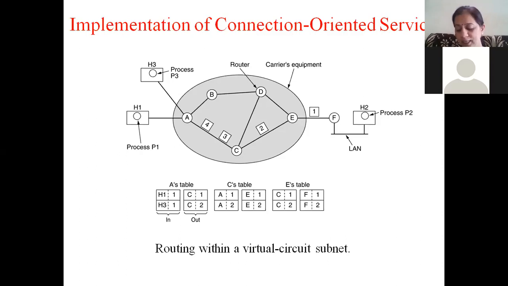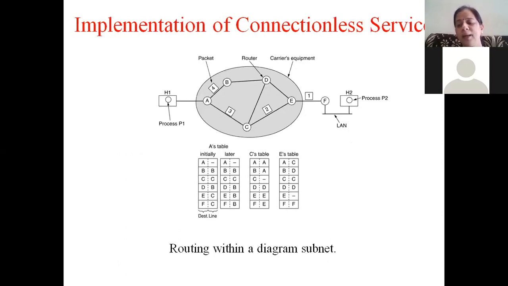But if it is connection less service, then every packet that comes to the router will be independently routed. Every packet is taken up by the router, the destination address is checked, and depending on that, whichever is the best route or whichever is not congested, the route which is more suitable for that packet, over that route, transmission will happen.